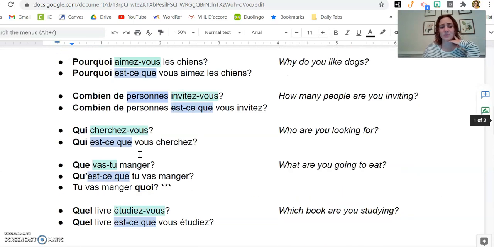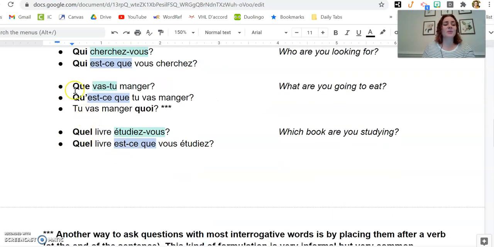One other thing to point out when you do this, when you use the word que, which means what, and inversion, it looks like this. Que vas-tu manger? What are you going to eat? If you use que plus est-ce que, there is where you get the phrase qu'est-ce que, which means what. Qu'est-ce que tu vas manger is a very common way to say, what are you going to eat? Qu'est-ce que is que plus est-ce que.